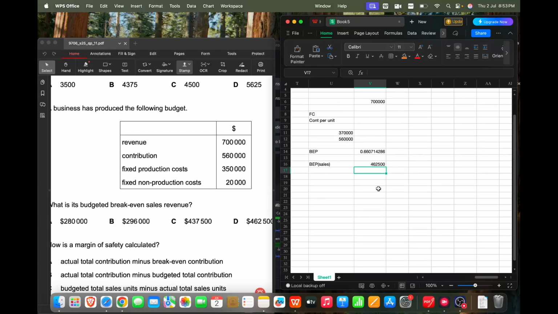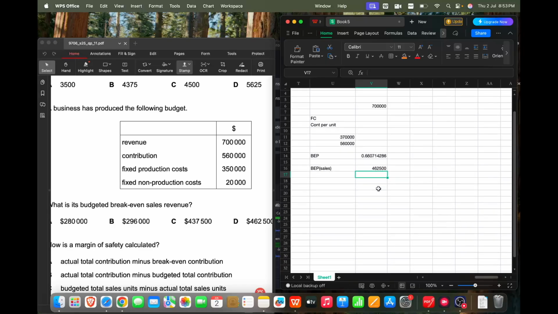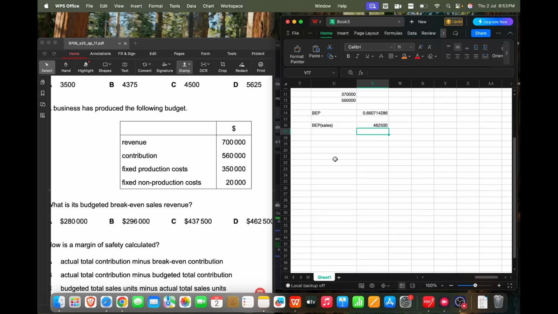Let's try the next method, which is the assumption method. Okay, let's assume that we produced and sold 1,000 units. You can assume any number. I'm just doing this for ease of calculation.